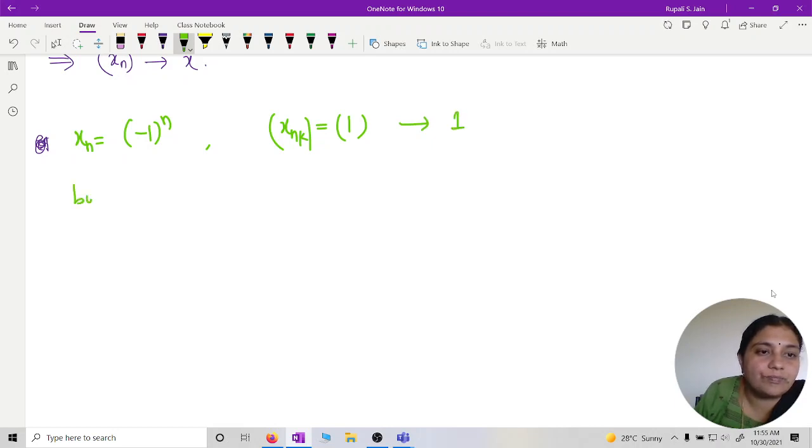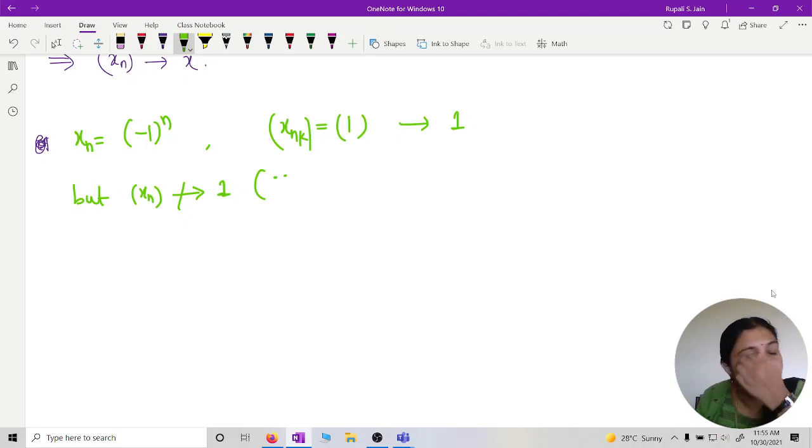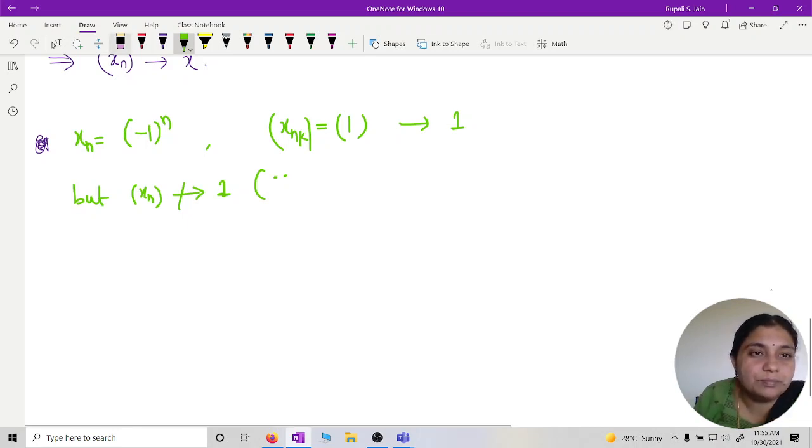But since x_n is not Cauchy, x_n does not converge to 1. If the original sequence is Cauchy, then we can say it will converge. So Cauchiness is a necessary condition. Is that okay?